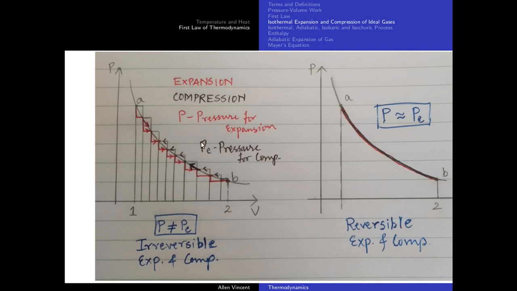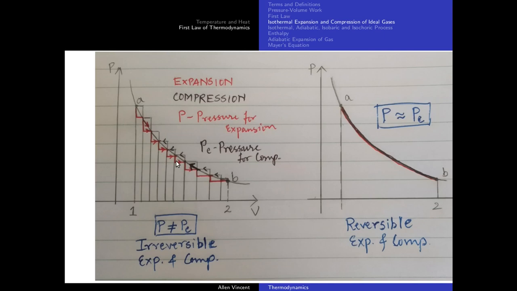Now who's doing that work? I'm doing that work, or you are doing that work on the system. Now in the expansion process, who's doing the work? The gas is doing the work. How much is it? You just need to find the area under the curve along the red line. That will give you the work done by the gas to expand. I hope this part is clear.